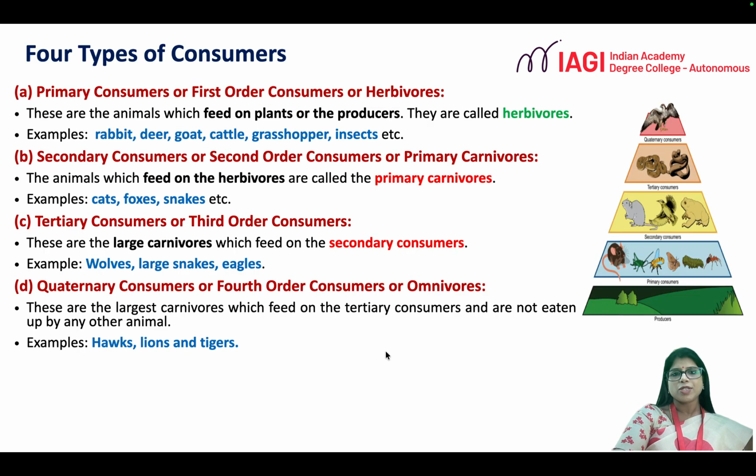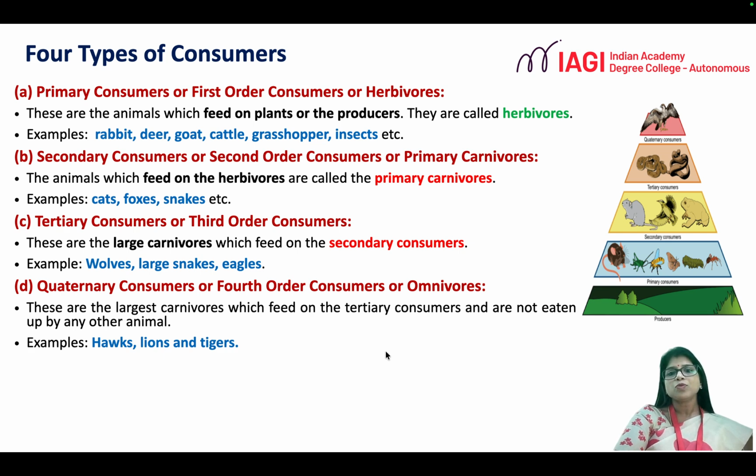Moving on to consumers, there are 4 different types of consumers: primary consumer, secondary consumer, tertiary consumer and quaternary consumer. Primary consumers are the ones dependent on producers for their food. So they are also called herbivores. The animals which feed on plants or plant products are called primary consumers or herbivores. Examples: rabbit, deer, grasshopper, insects, all these come under primary consumers.